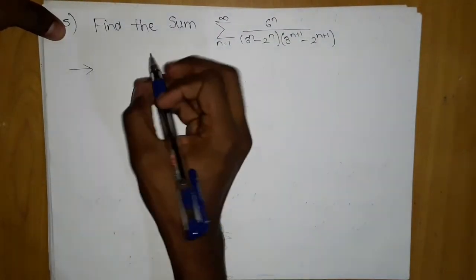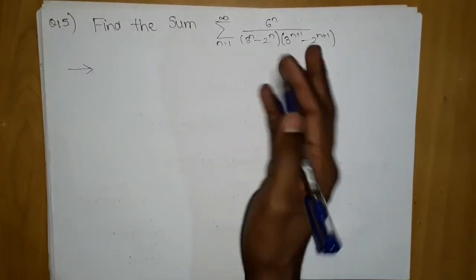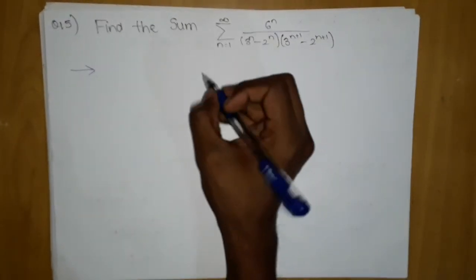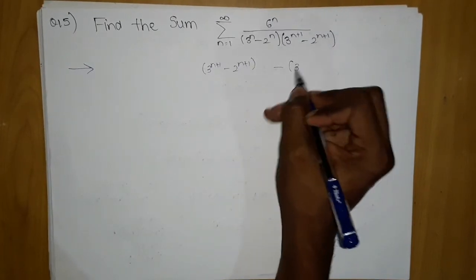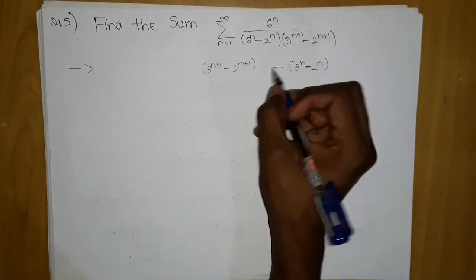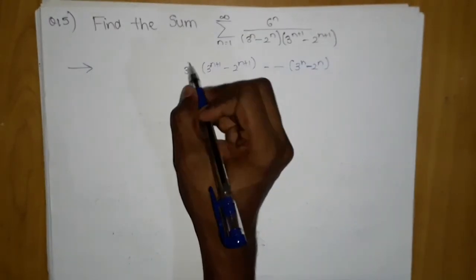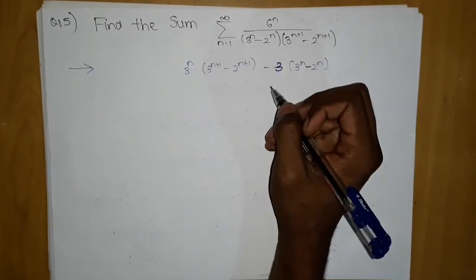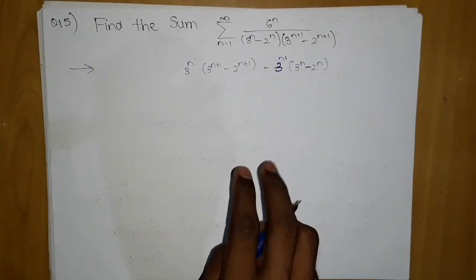The first step is very similar, the general term is already given. Step 2 is breaking it into fr plus 1. First, I know that fr plus 1 will be this, there is no doubt, minus 3n minus 2n. It is very clear that this will not give me 6n. But if I do one thing, let me think, if I add 3n here, and here if I add 3 power 3n plus 1, let me calculate 3n plus 2 minus 3, this will cancel out.